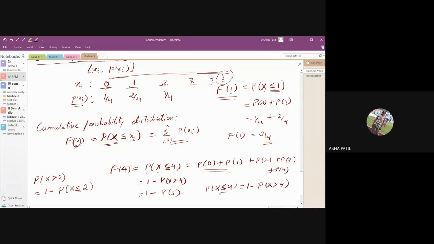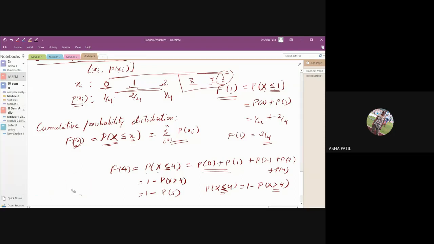Equal to, less than or equal to, is there in the LHS. We left it in the RHS. If it is not there in the LHS, we have to include it in the RHS. So the equal to sign should come on either of the sides. It is greater than 2. Greater than 2 means you are leaving this 2 and taking the other values. So when you take 1 minus, that 2 has to be included. It is less than or equal to 2. So remember these things.